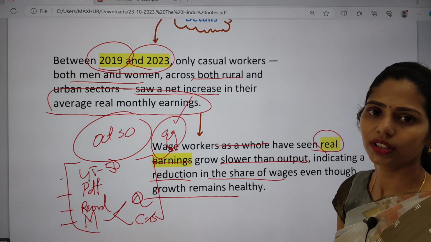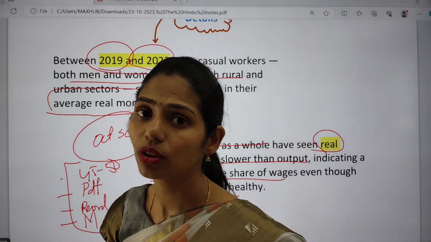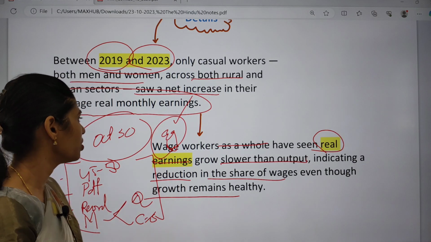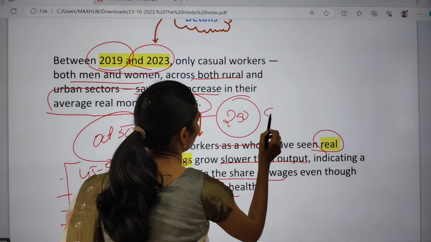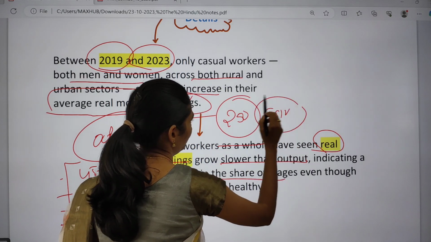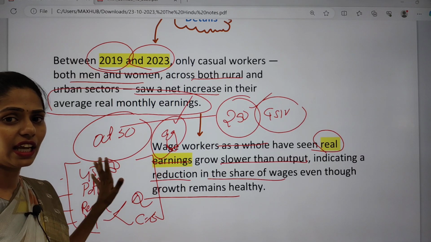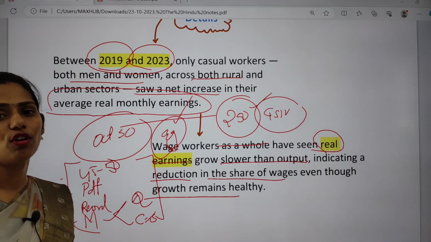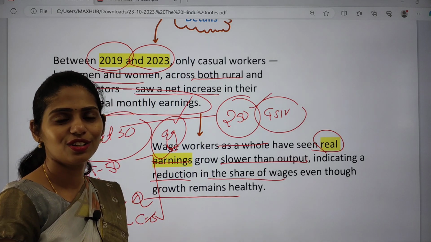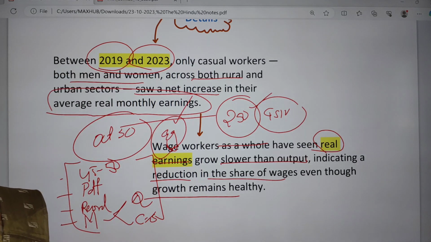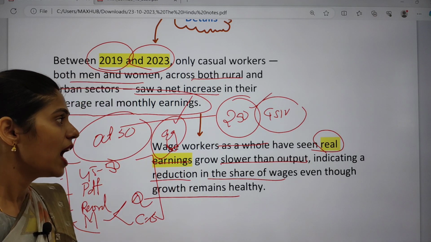So we need to get 2 or 3 examples that we are going to focus on, and there will be conceptual clarity for sure, because ethics is around 250 marks, and this is your GS paper 4. So if you are performing well in this paper, you can get above 150 marks, and the aim of this course is to target 140 to 160 marks in your ethics. So if you are getting good marks in your ethics, then no one will stop you from seeing your name in the final list.